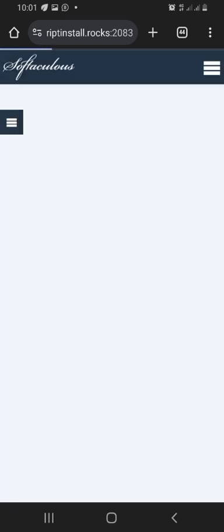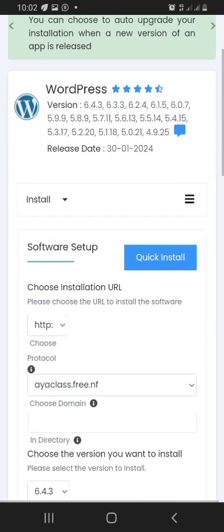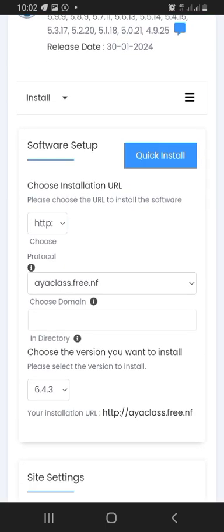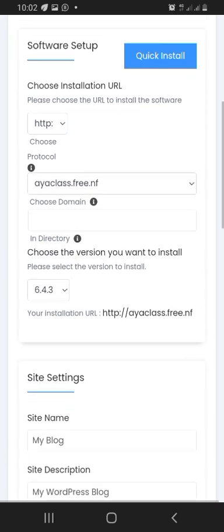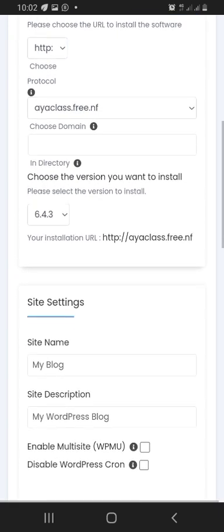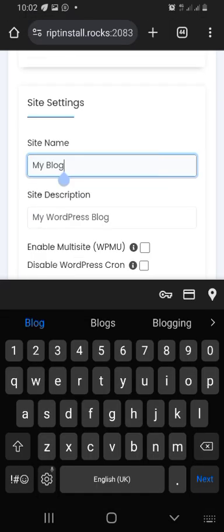WordPress is one of the best content management systems in the world that you can use to build all manner of website that you want to do. So I've selected it. This place is very sensitive because we are going to be installing a WordPress website in this place. So what happens now is that I'm going to write my details, my password, and my username, and a whole lot of other things that I want to write.